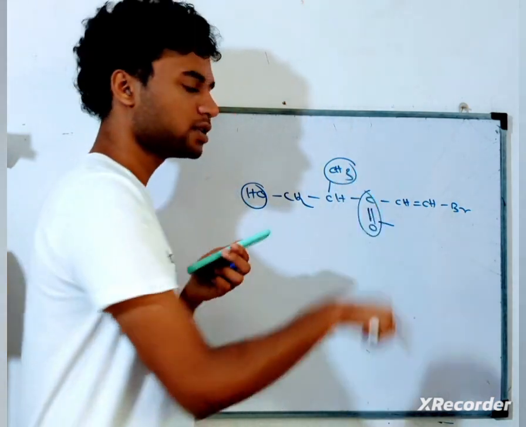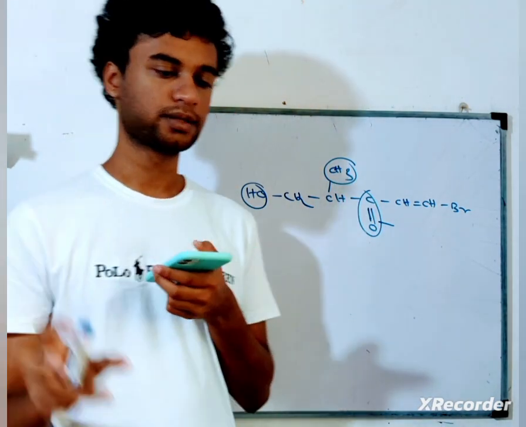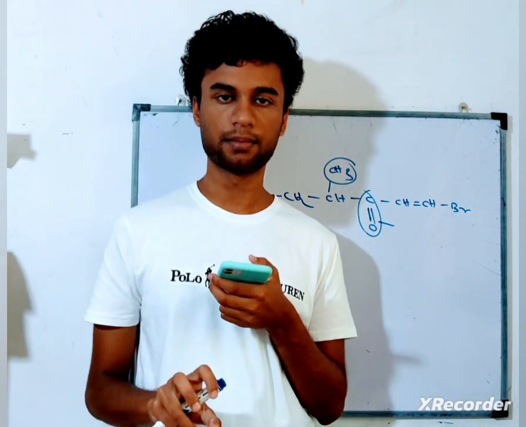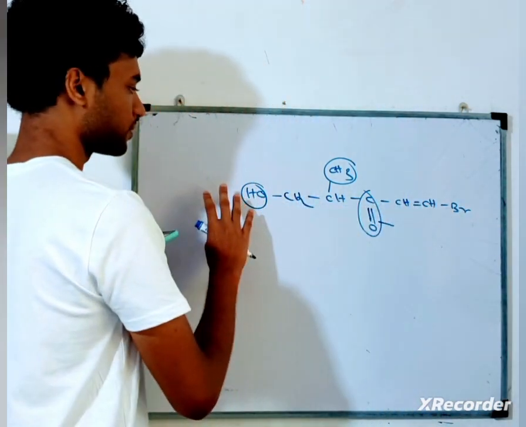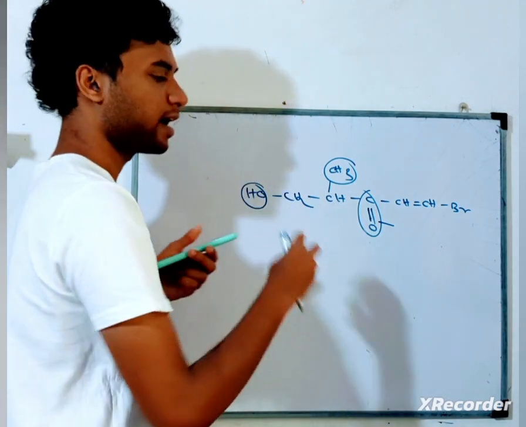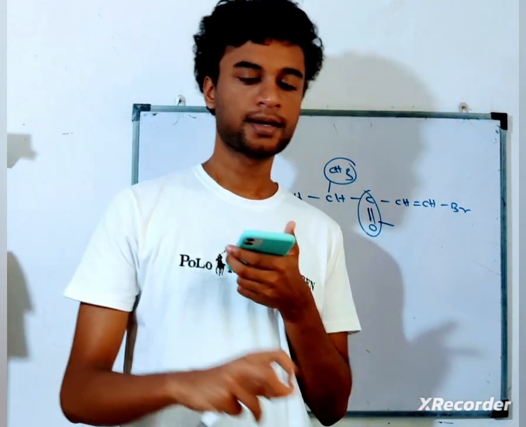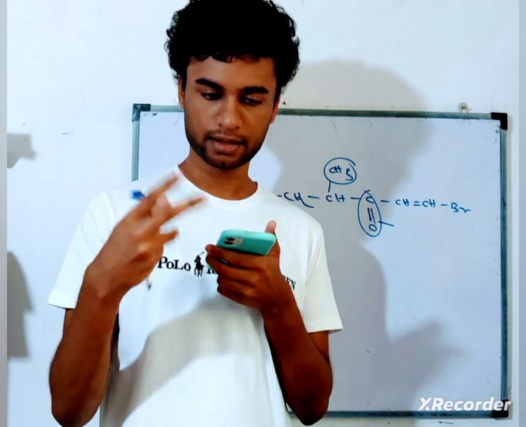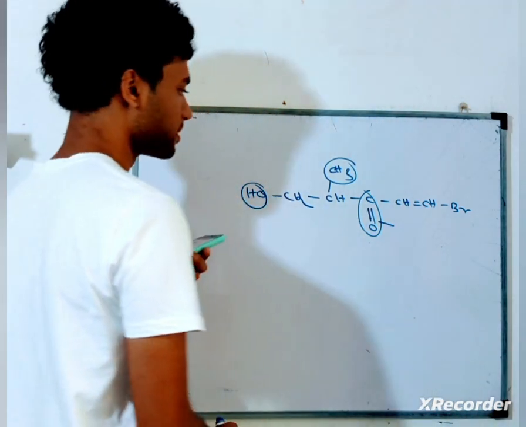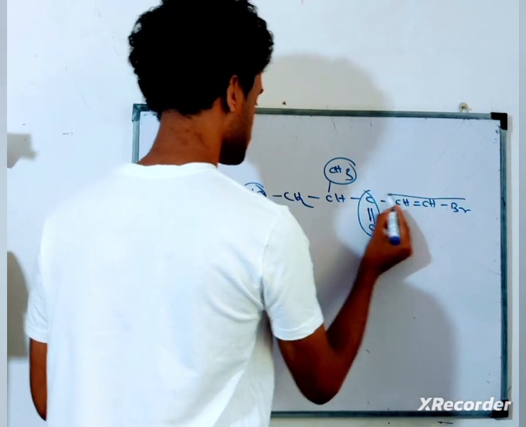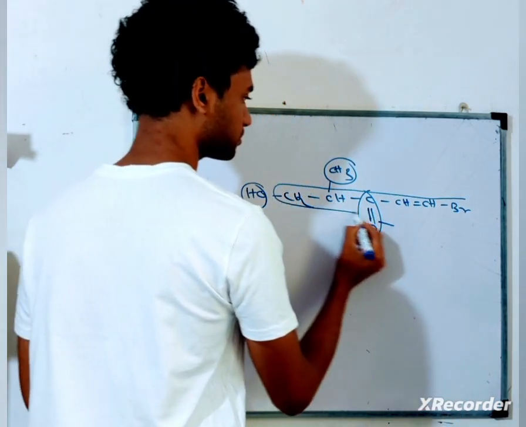Now then the main functional group, you know the theory, the main functional group should get the minimum number for the carbon number, right? So when you are selecting, you have to select the longest carbon chain. First you are selecting the longest carbon chain, and the functional group should get the lowest carbon number, right? But the thing is this, now this is the longest carbon chain that I'm going to choose, right?